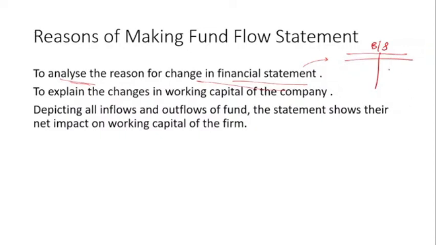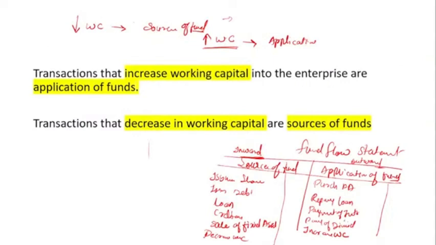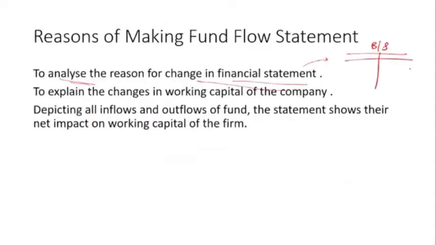Suppose you can see on the application side there is a purchase of fixed asset. There is already fixed asset in my balance sheet. When I purchase some fixed asset, I add that amount to my fixed asset, so the asset side increases.